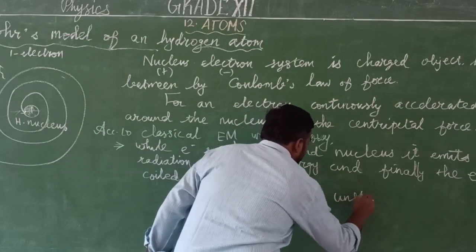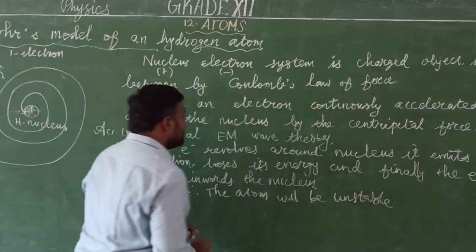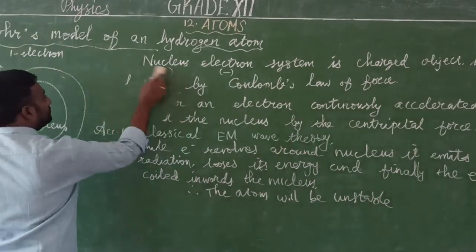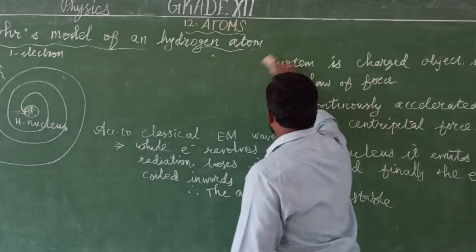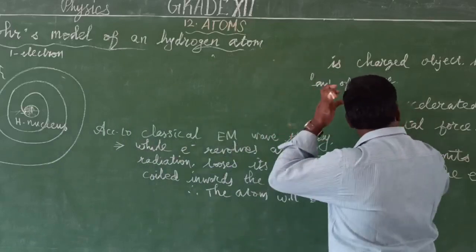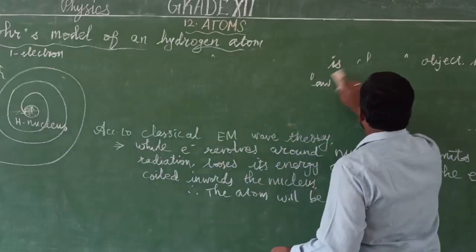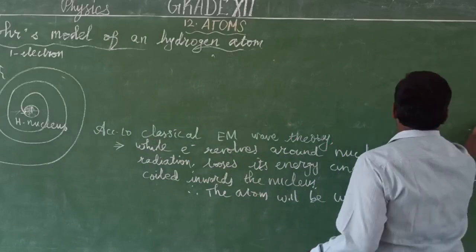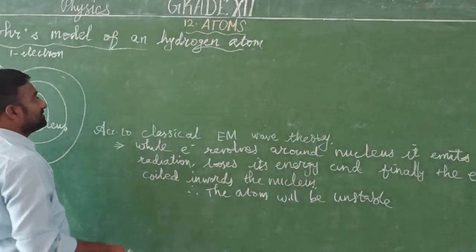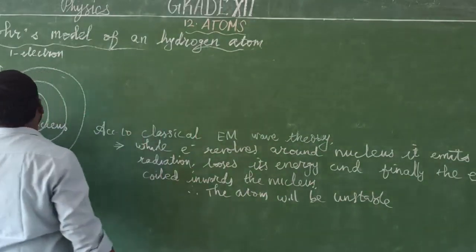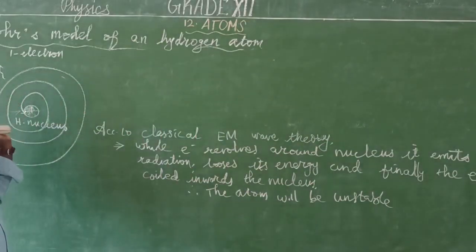In this case, we are going to check the angular velocity and the frequency. Before knowing that, first we'll see the frequency. The frequency of emitted radiation is equal to the frequency of the revolving electron.